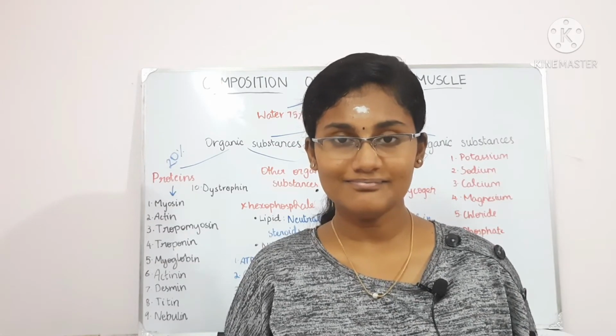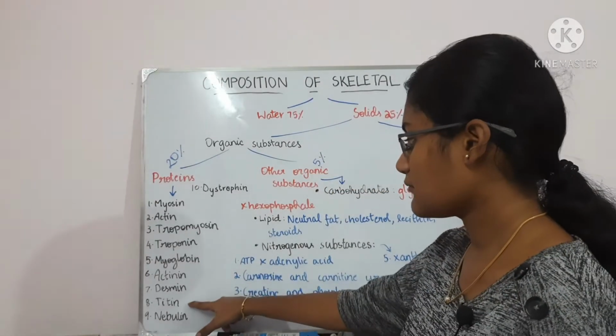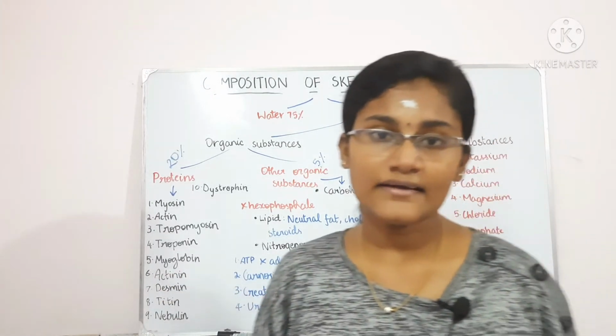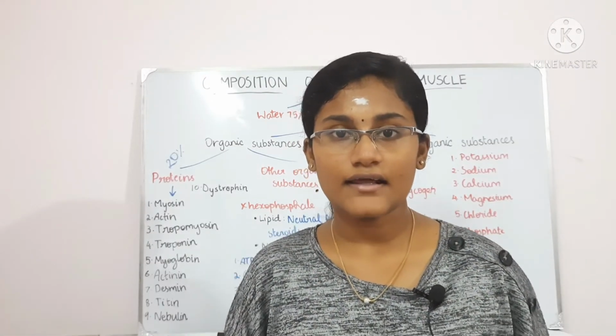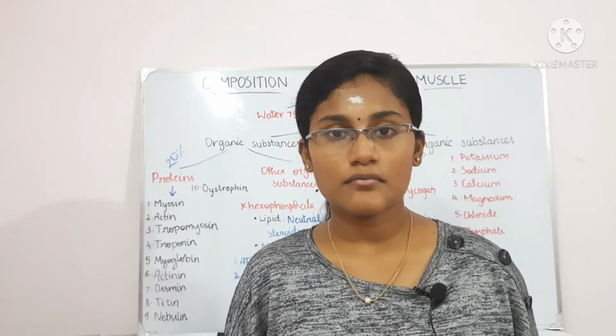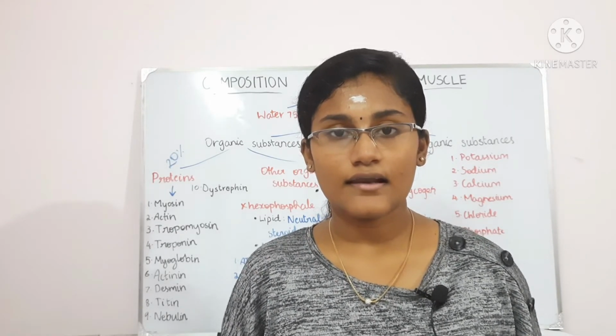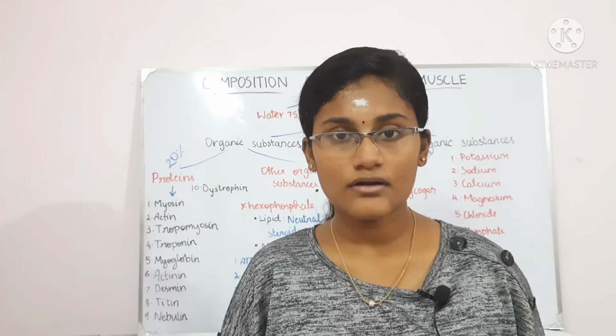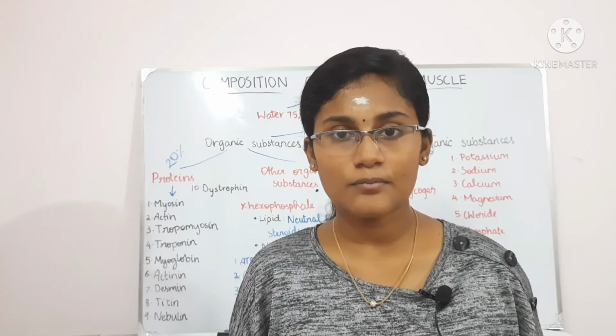Okay, now let's talk about the next protein, that is the titin. So titin is a very large protein and it connects the M line of a sarcomere and the Z line of the sarcomere. So you might remember M line is actually the line present in the middle of the H zone and it is formed by myosin binding proteins.